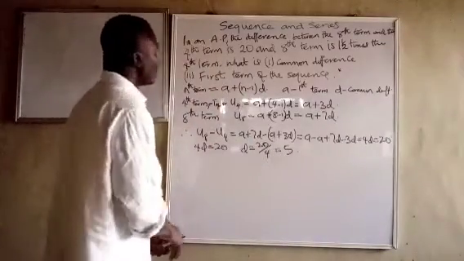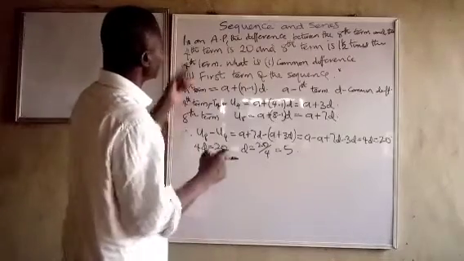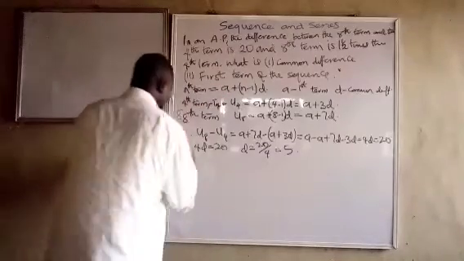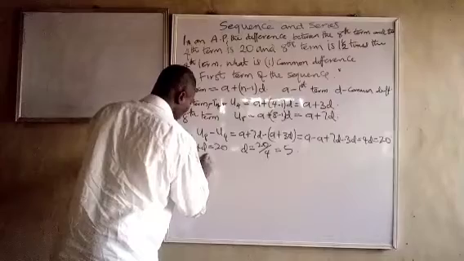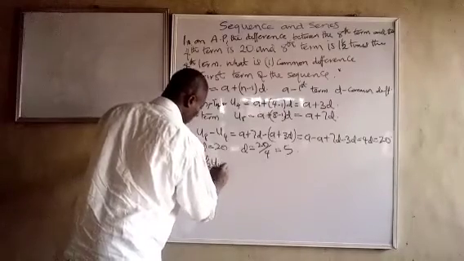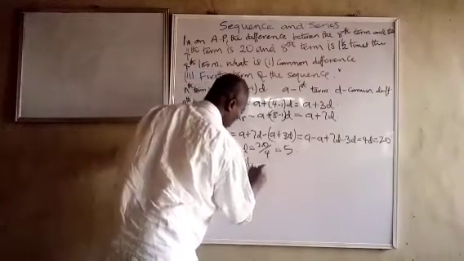Now, let's see another relationship. We are told that the 8th term is 1.5 times the 4th term. That is, U8 is equal to 1.5 U4, which is 3 over 2 U4.